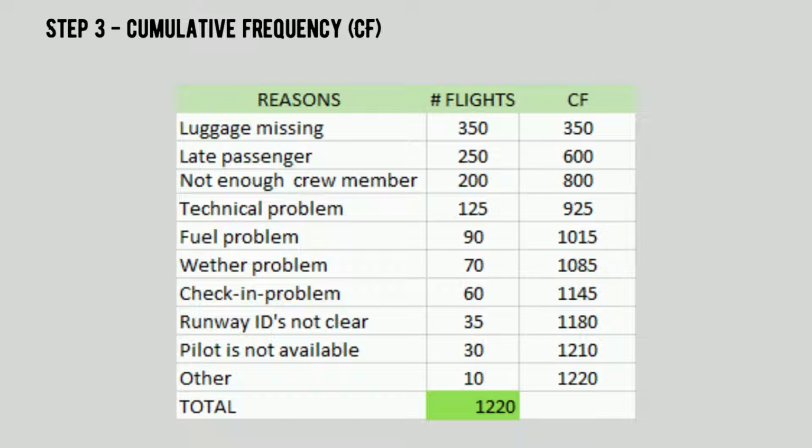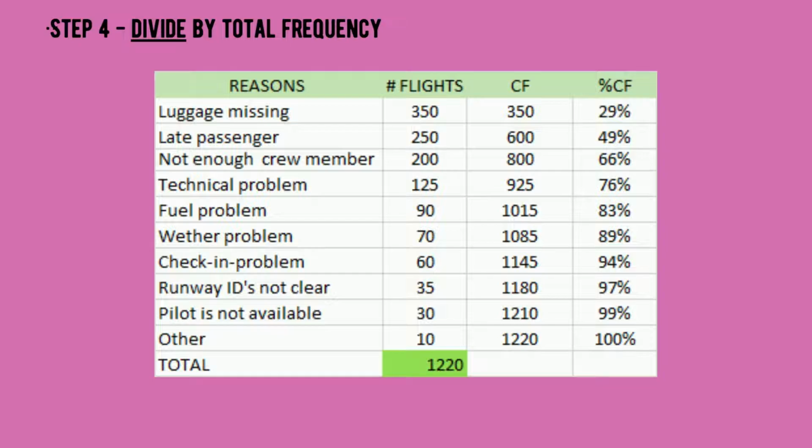1,180 plus 30 is equal to 1,210. Then 1,210 plus 10 is equal to 1,220. So, last step na. Step 4, divide by total frequency. Dito, sa cumulative frequency, ito total natin yung number dito sa total of number of flights na 1,220.